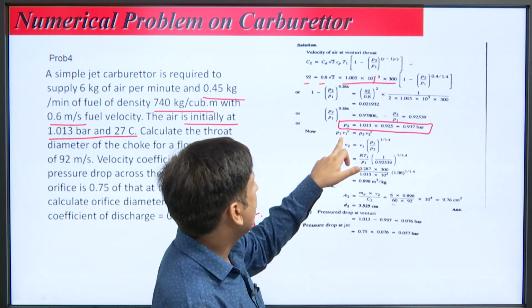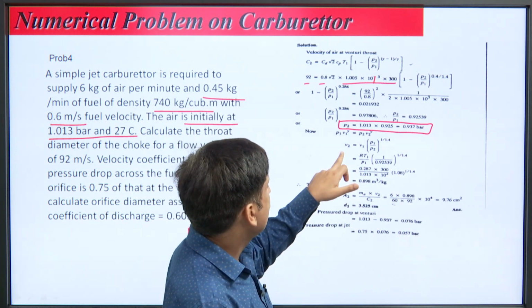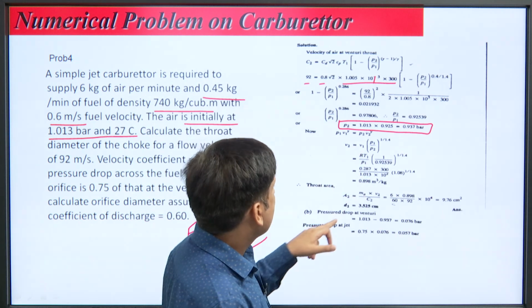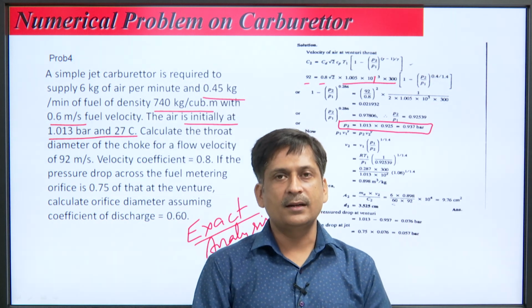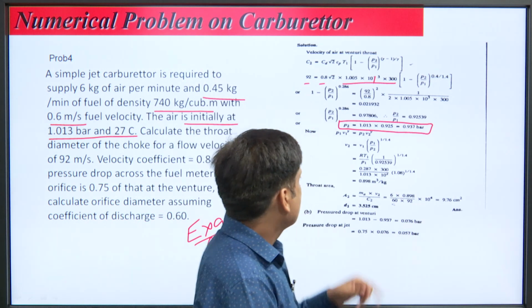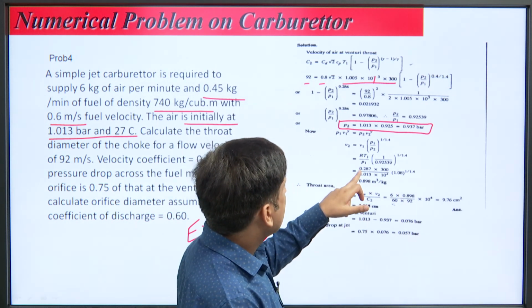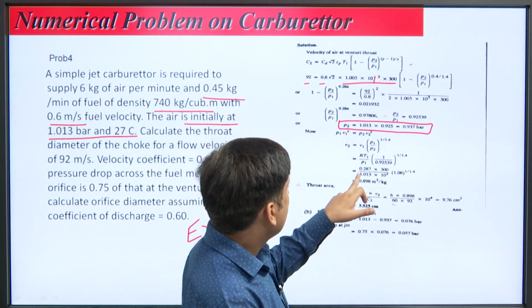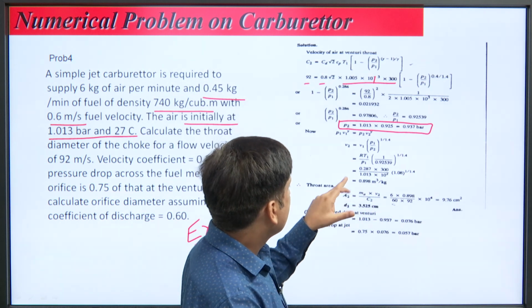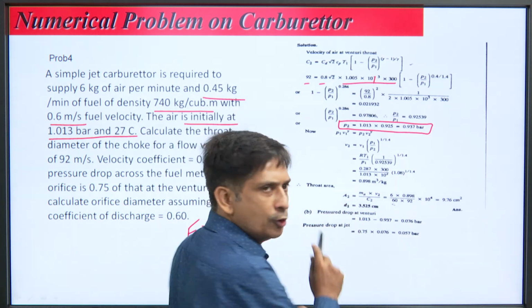P1 V1 to the power gamma is equal to P2 V2 to the power gamma. So, V2 is equal to V1 into P1 over P2 to the power 1 upon gamma. What is V1? Specific volume of air at the entry, so R T1 upon P1. So, P1 upon P2 to the power 1 upon 1.4, we will calculate the value of specific volume at point 2.